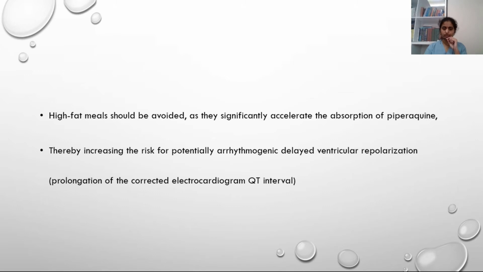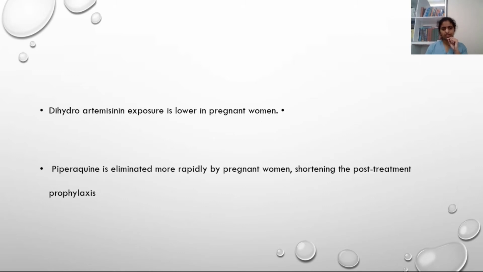A high fat meal should be avoided with this combination because this will significantly accelerate the absorption of piperaquine, and it will increase arrhythmogenicity and delayed ventricular repolarization. So you should avoid it whenever there is congenital QT prolongation or in other cardiac patients with a high incidence of VT and VF.